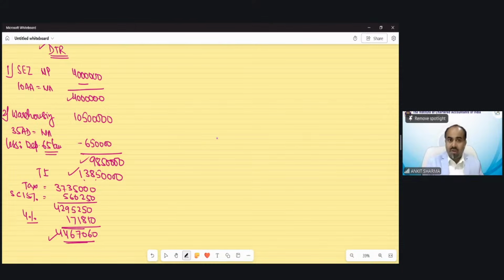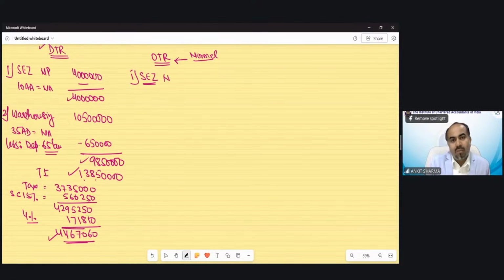44,670,60. Now we have to calculate income under optional tax regime. Under normal provision, we have to calculate tax as per optional tax regime. So we will again recalculate the income because of section 10AA and 35 AD. We need to recalculate the deduction and income again.